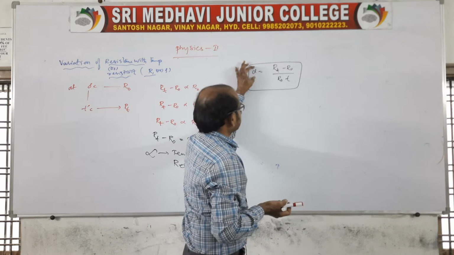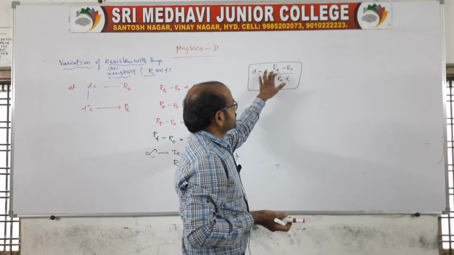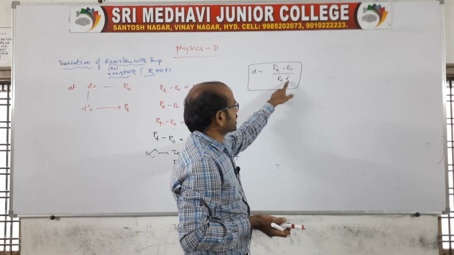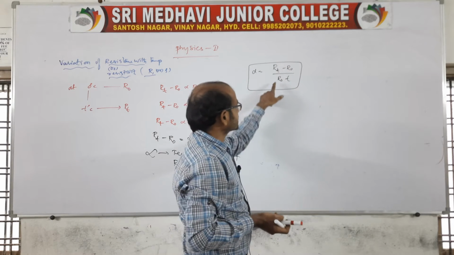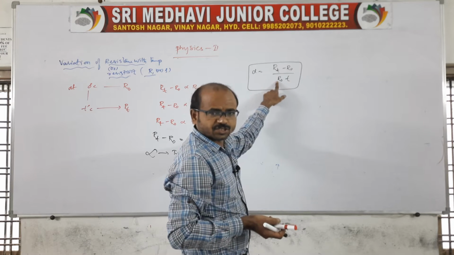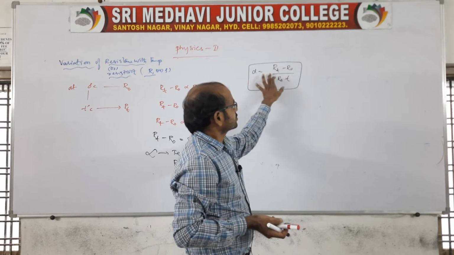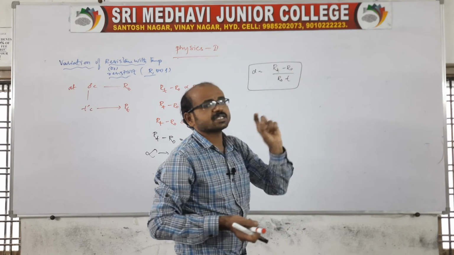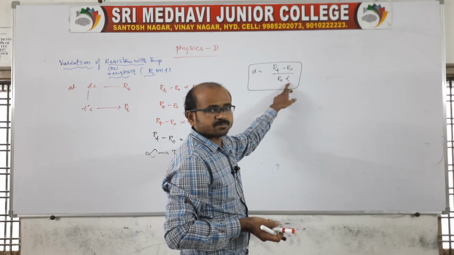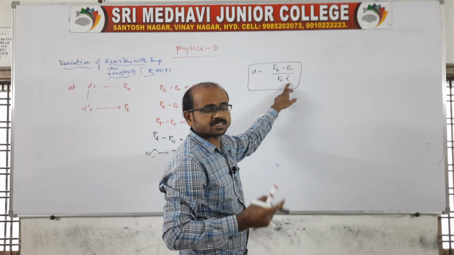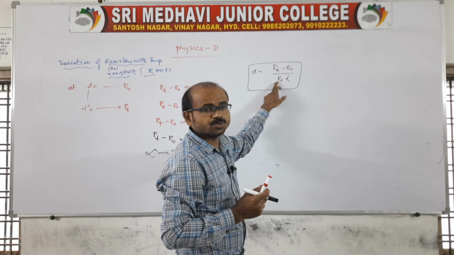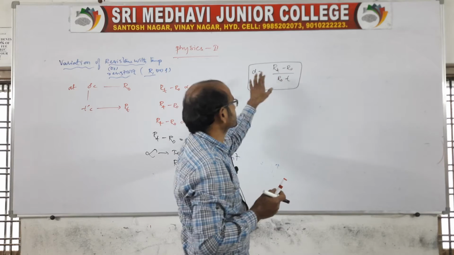So it is defined as the ratio of the change in resistance per 1 degree rise in temperature to its initial resistance at 0 degrees Celsius. RT minus R naught is nothing but the change in resistance, per 1 degree rise in temperature, to its initial resistance R naught. That is nothing but alpha.